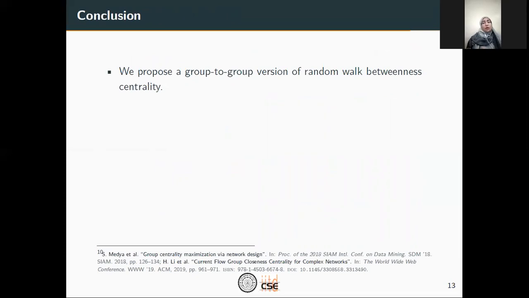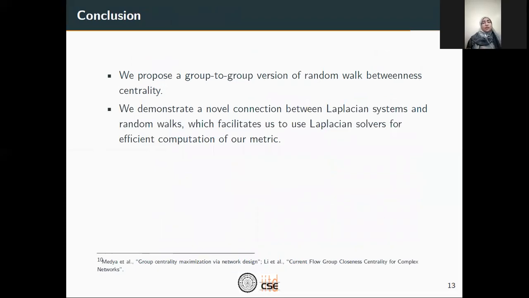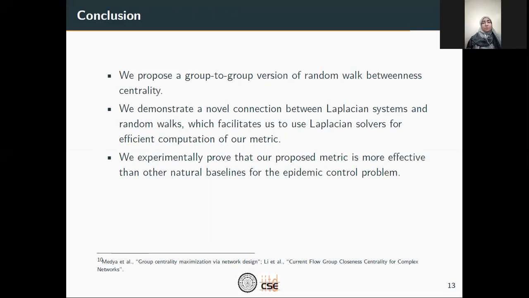Now concluding the talk, in this work, we propose a group-to-group version of random walk betweenness centrality. We demonstrate a novel connection between Laplacian systems and random walks, which facilitates the use of Laplacian solvers for efficient computation of our metric. We also experimentally show that our proposed metric is more effective than other natural baselines for this problem for the epidemic control scenario.